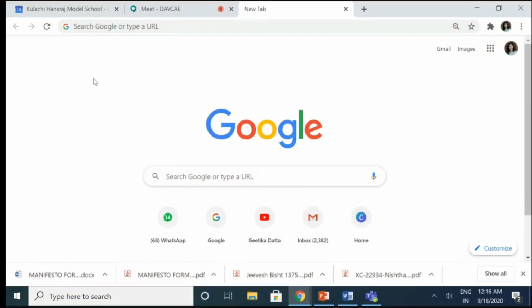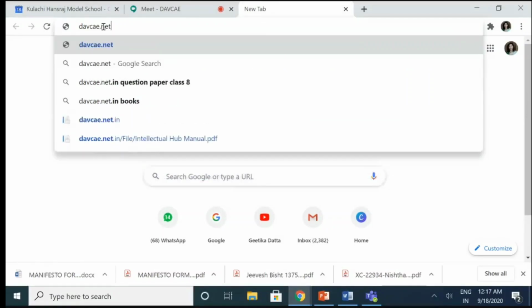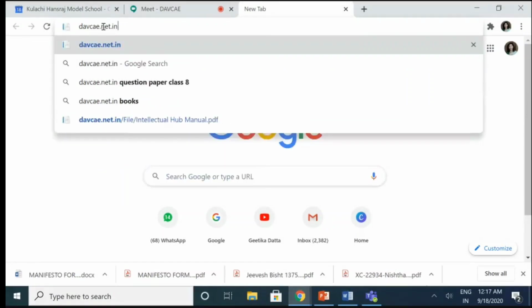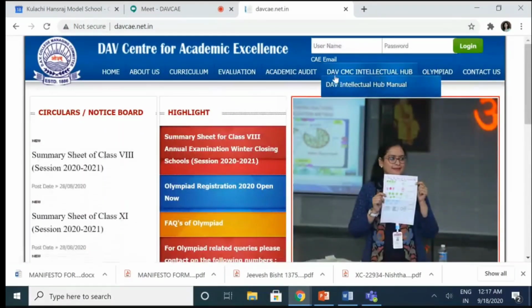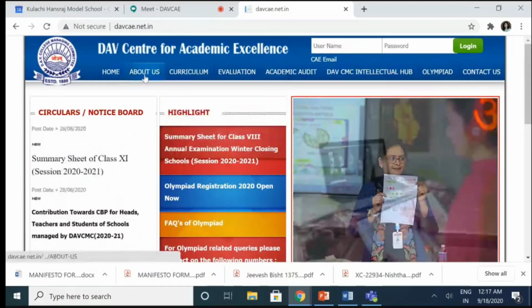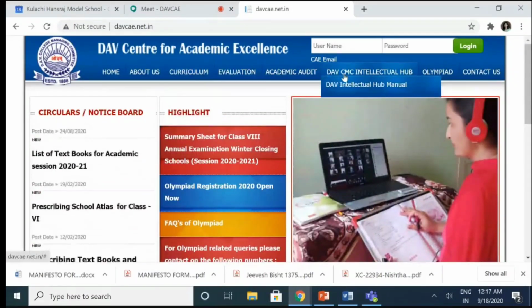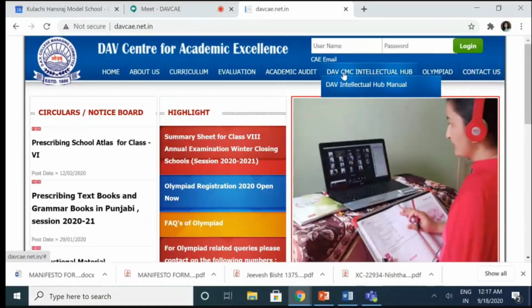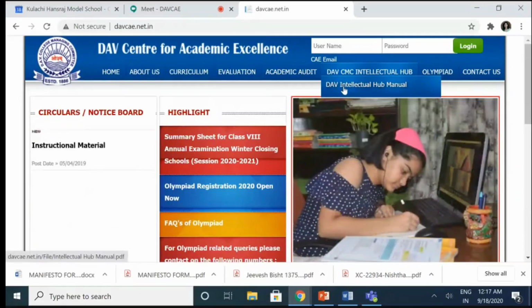So let me tell you how to access the DAV CMC Intellectual Hub. I simply first of all type the DAV CAE website address, davcae.net.in, and it takes me very conveniently to this page. You can see the headings on the top. Here is written DAV Intellectual Hub. Just when you are taking the cursor here, it gives you an option of going through the DAV Intellectual Hub manual.